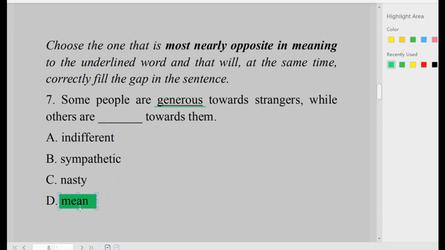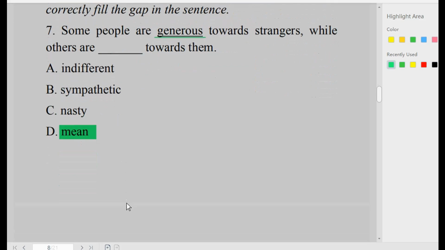Mean means unkind or to be selfish or stingy. Especially in the UK, mean means to be selfish or stingy. So that is the correct option, the one that is opposite to generous. Generous means kind and willing to give. Mean means to be unkind and to be selfish. Let's go to number 8.